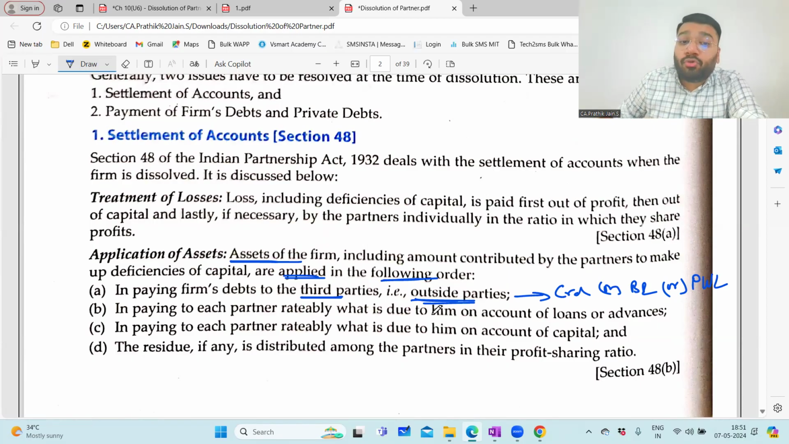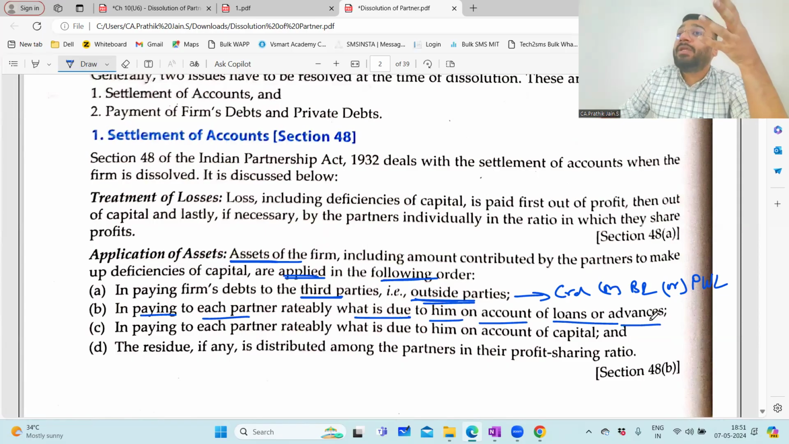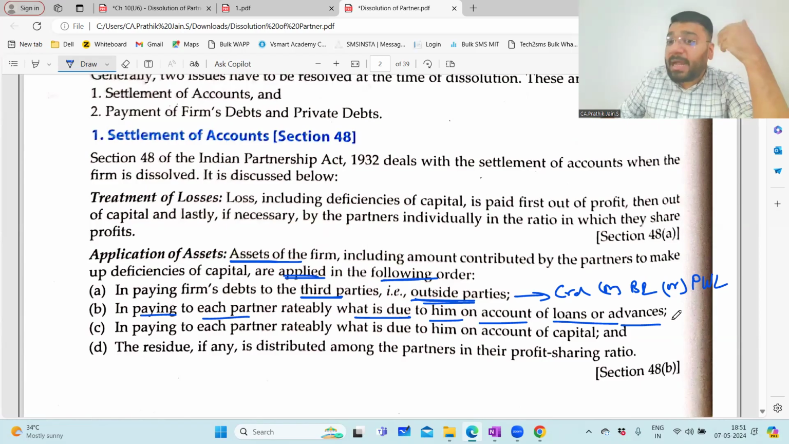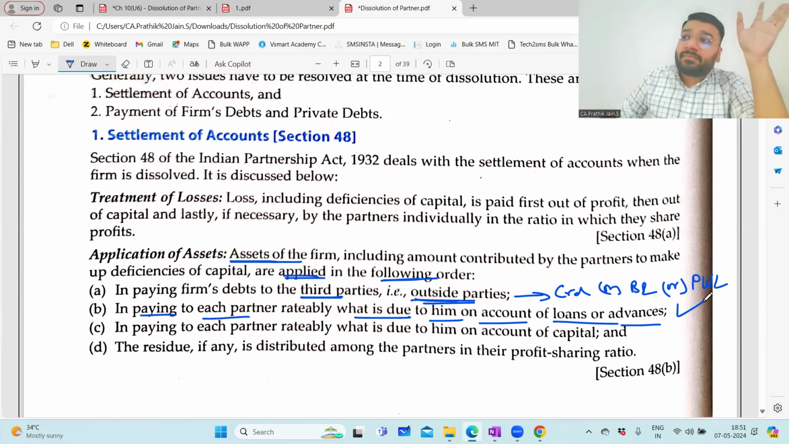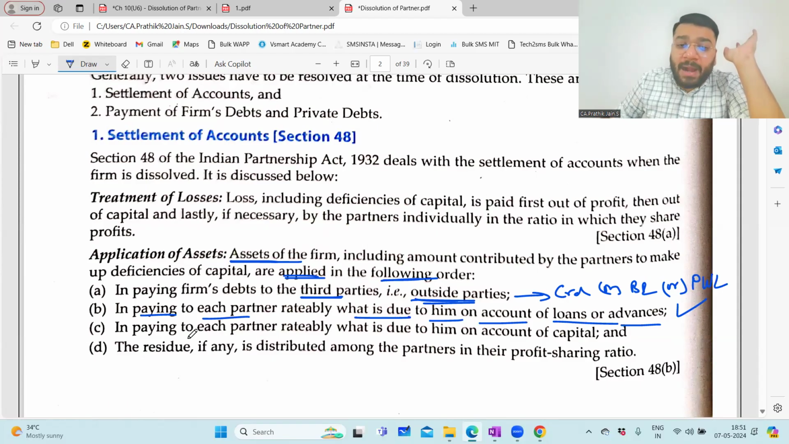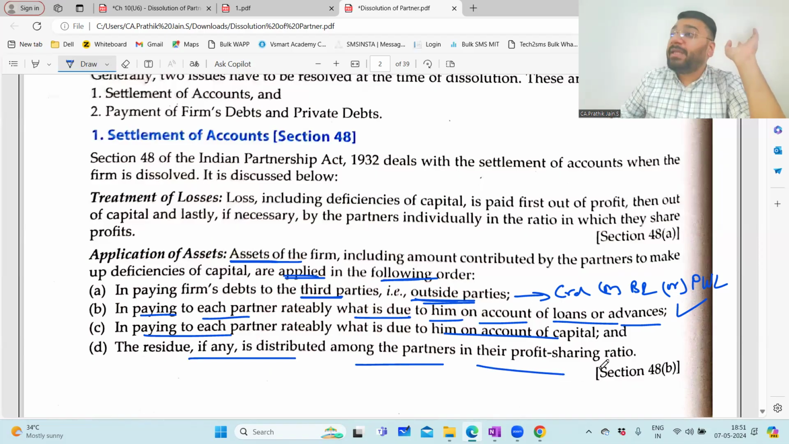Second, you have to make the payment to whom? If you have taken any loan from the partner, that money you have to settle first. So pay each partner what is due to him on account of loans or advances. Whatever money you are supposed to pay to the partner, you will pay to him. Then once you make the payment of all the liabilities, whatever money is left, you pay to the partner's capital. Whatever the partner's capital balance is, to that you have to pay. And even after that, if money is left over, that is surplus profit that you distribute in the profit sharing ratio.